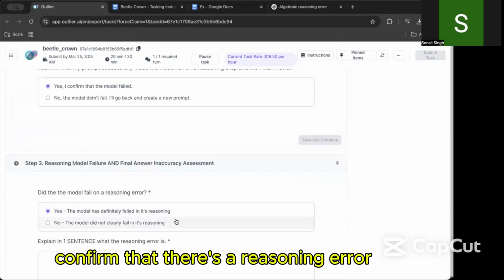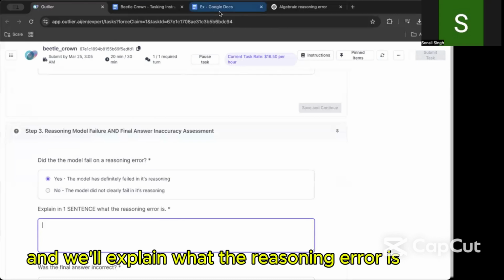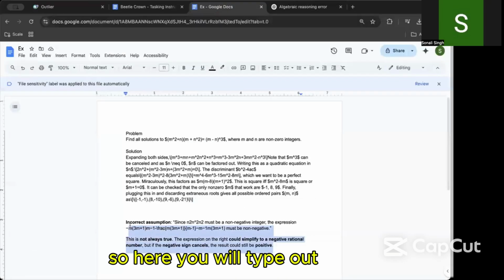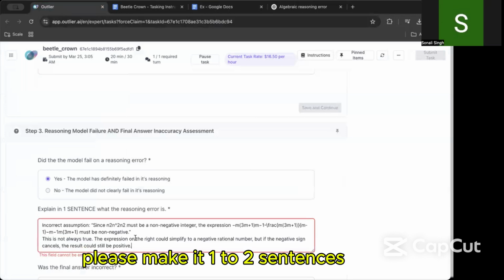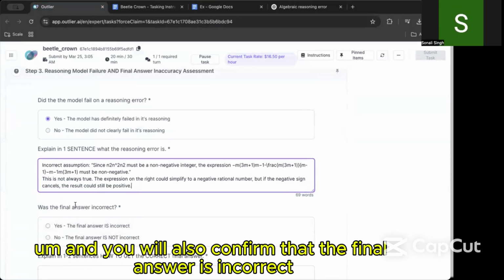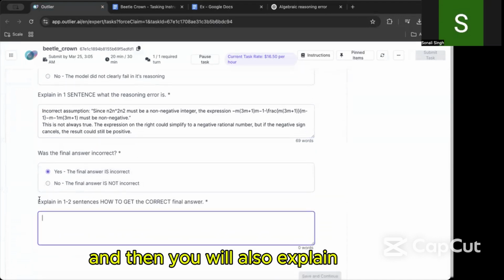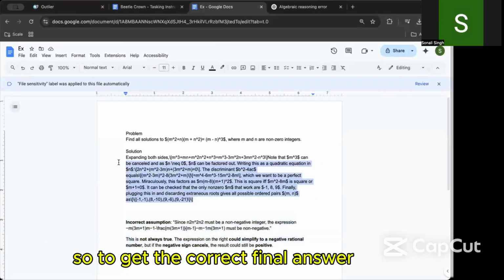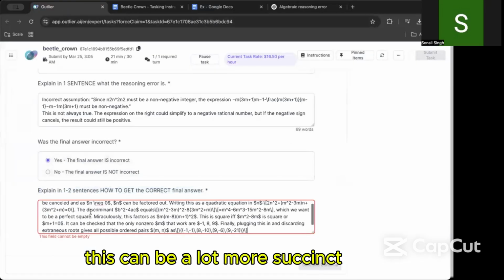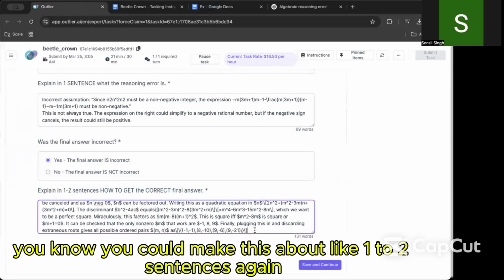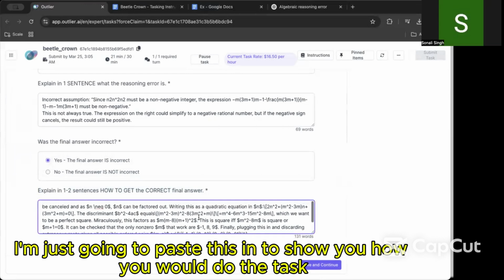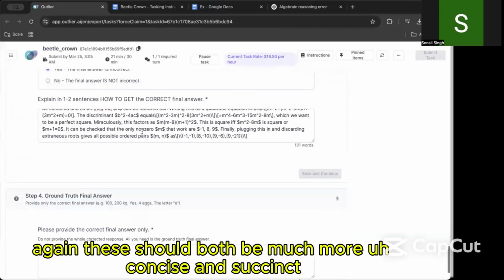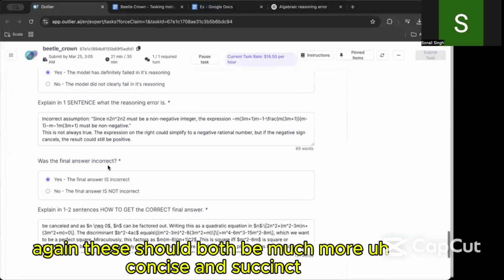So we'll confirm that there's model failure, confirm that there's a reasoning error, and we'll explain what the reasoning error is. So here you will type out your reasoning error. Please make it 1 to 2 sentences. And you will also confirm that the final answer is incorrect. And then you will also explain in 1 to 2 sentences how to get the correct final answer. So to get the correct final answer, this can be a lot more succinct. So I would say that you could make this about 1 to 2 sentences again. I'm just going to paste this in to show you how you would do the task. Again, these should both be much more concise and succinct.